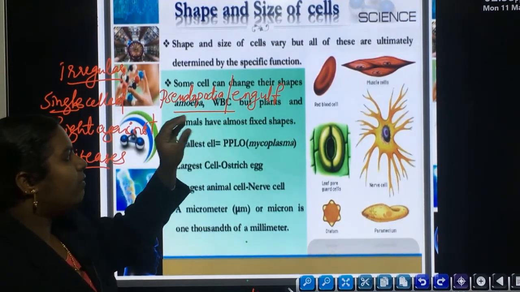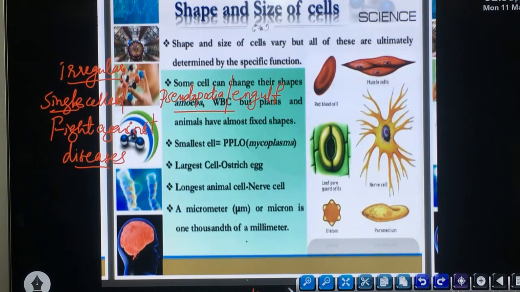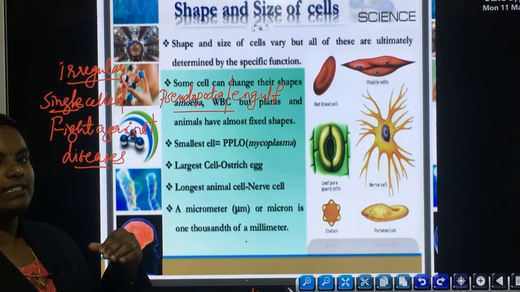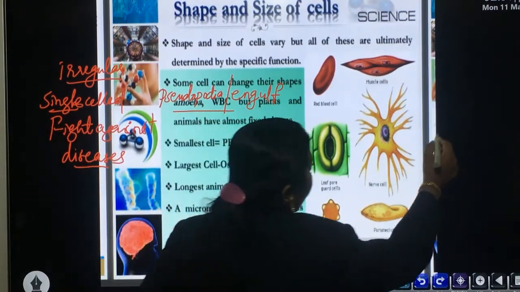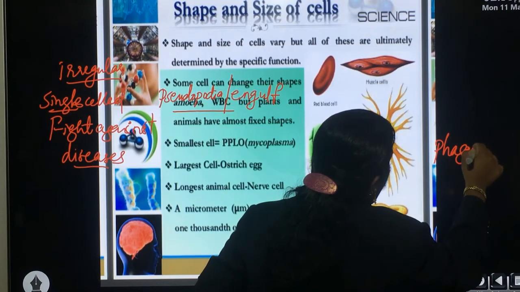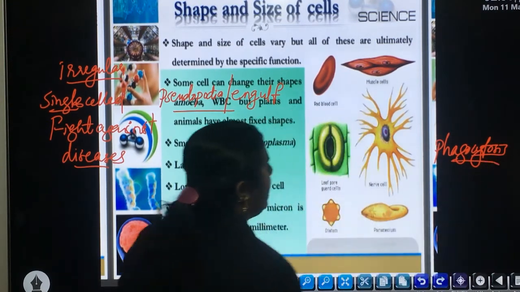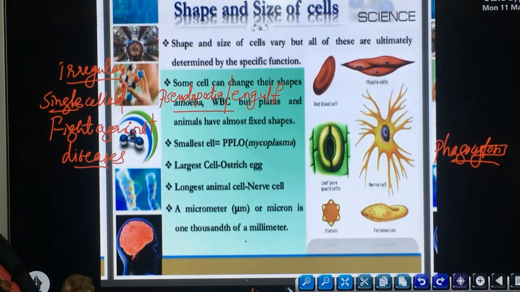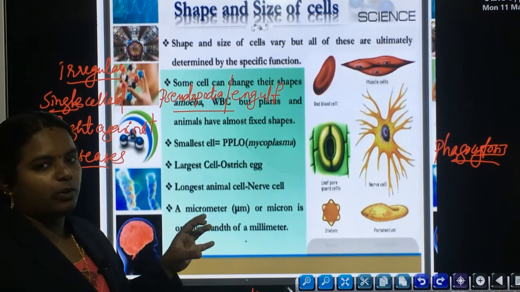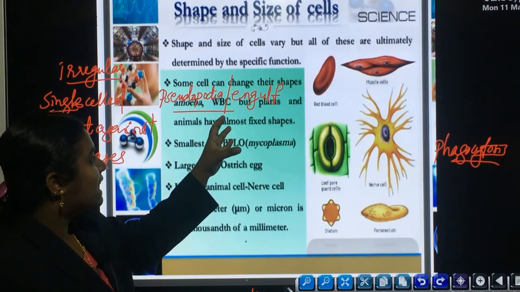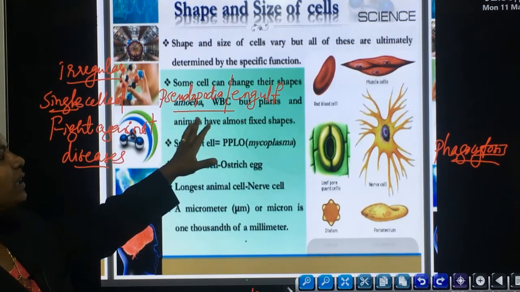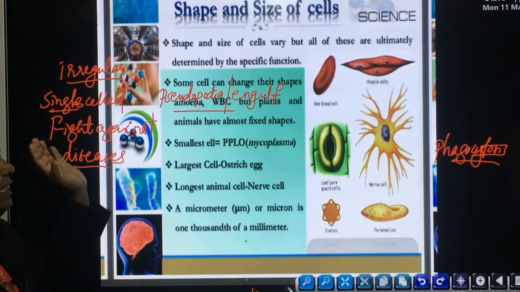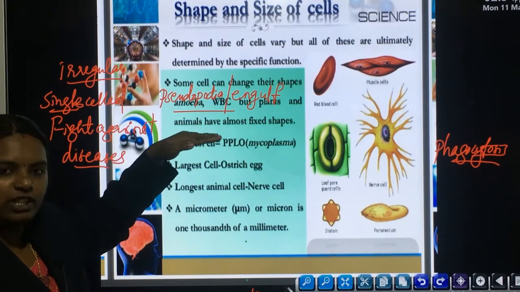Then in case of WBC, white blood cell, it engulfs, and that particular process is known as phagocytosis. In higher classes, you will study it in detail. So a process known as phagocytosis means the engulfing of foreign material by WBC. That is a specific function performed by WBC. So according to this, WBC also has an irregular shaped body. That is why both these do not have any proper shape. It is totally related to its specific function.